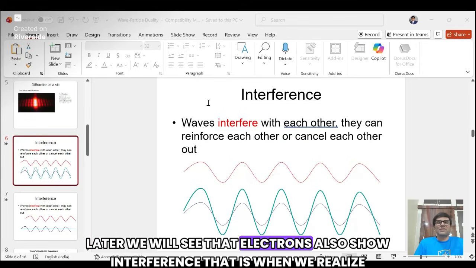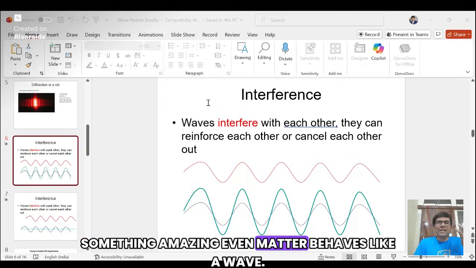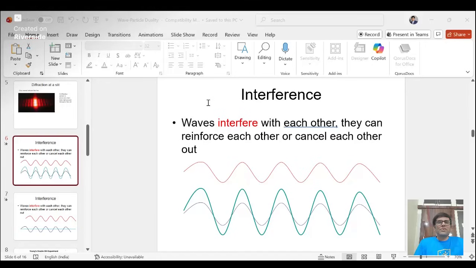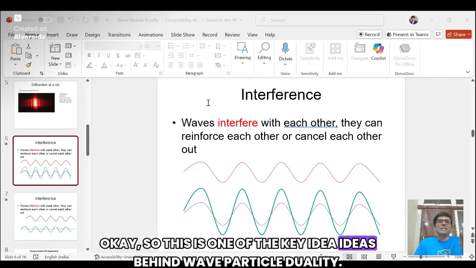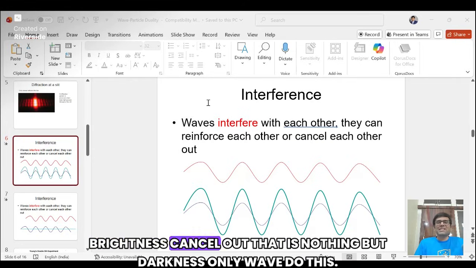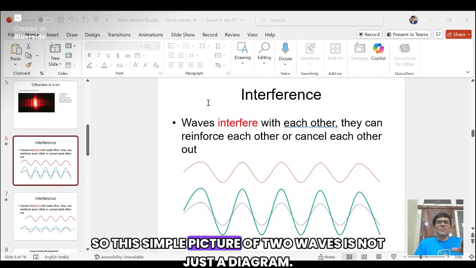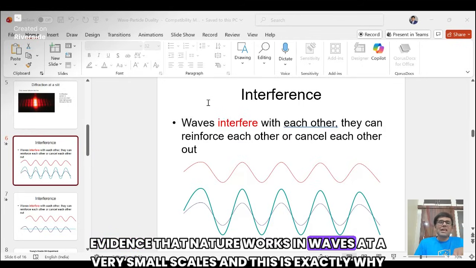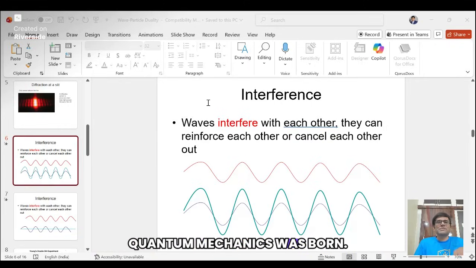Later we will see that electrons also show interference. That is when we realize something amazing: even matter behaves like a wave. Okay, so this is one of the key ideas behind wave-particle duality. You can remember interference like this: waves can add together, that is brightness, or cancel out, that is darkness. Only waves do this. So this simple picture of two waves is not just a diagram. It is evidence that nature works in waves at very small scales, and this is exactly why quantum mechanics was born.